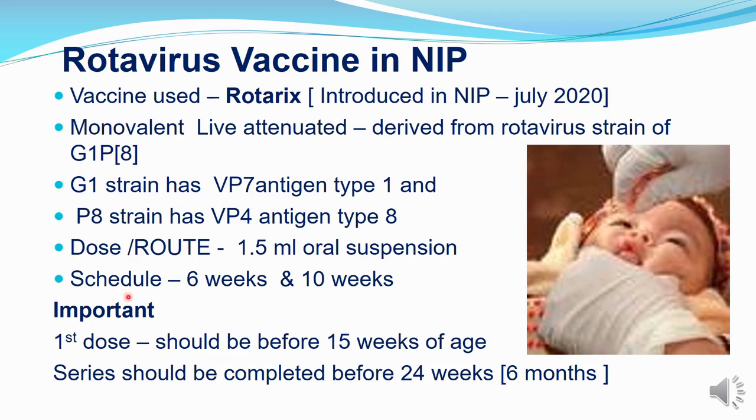For the schedule, you give the first dose at 6 weeks of age and the second dose at 10 weeks of age. The important thing regarding this vaccine is that the first dose should be given before 15 weeks of age, and the series, that means the second dose, should be completed before 24 weeks.